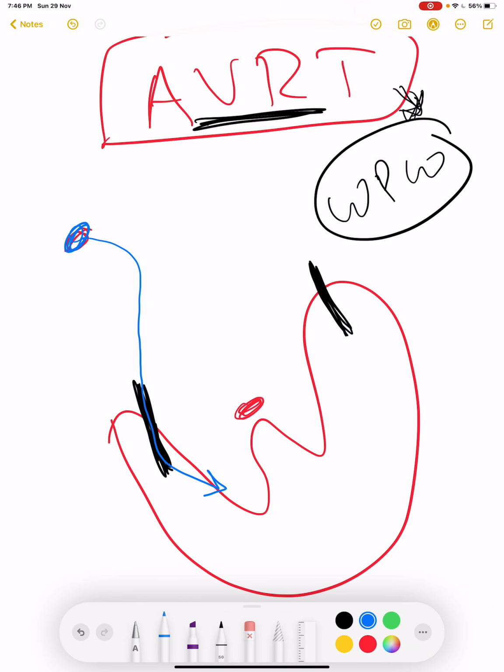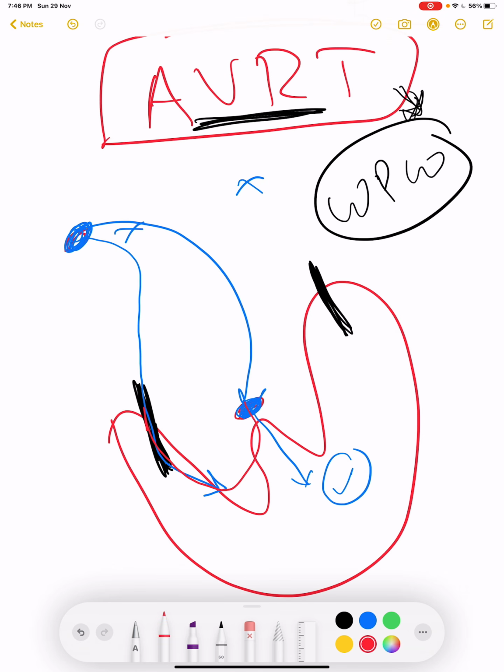Our impulse starts from SA node or any node in the atria. It will reach AV node normally. After reaching AV node, it will depolarize the ventricle. That is a good thing. But what happens? Some of the impulse takes this accessory pathway to go retrogradely and complete a circle like this.